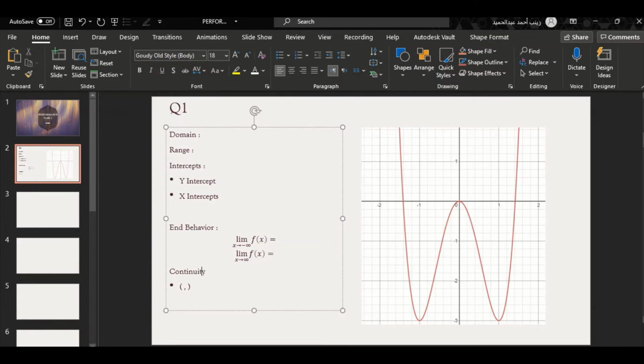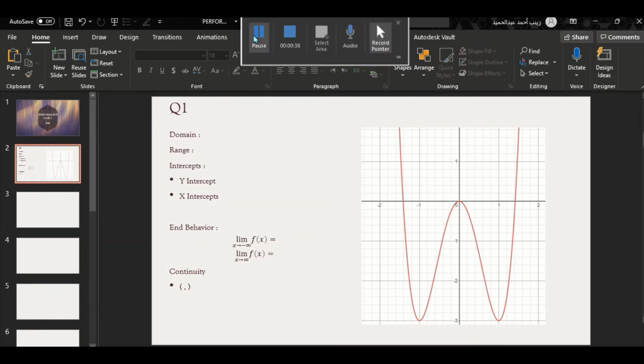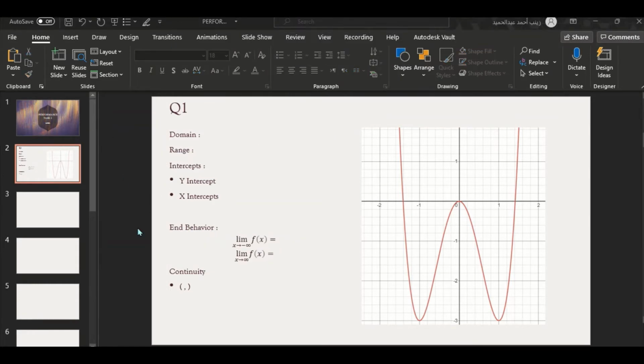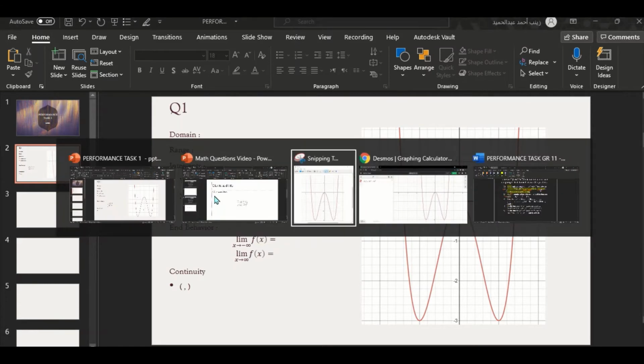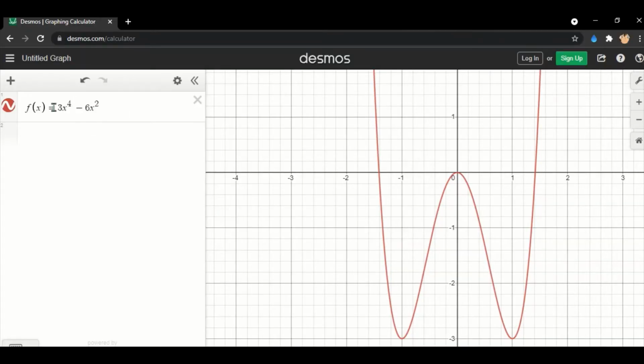Here I meant to write continuity, but I accidentally left the answer. That was not the plan. Anyways, okay, great. Now we have our graph and we have our formatted slide. Now we must fill up all these blanks.